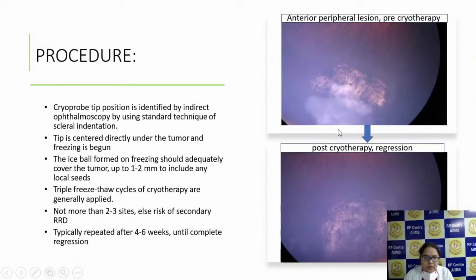So this is the procedure. You have to do indirect ophthalmoscopy, and the cryo probe should be centered directly under the tumor when you are doing the freezing. The ice ball formation should be seen on freezing, and it should adequately cover the tumor up to 1 to 2 mm to include any local seeds. Usually we do triple freeze-thaw cycles of cryotherapy, and not more than 2 to 3 sites are included because the risk of RRD is already there. These can be repeated after 4 to 6 weeks. In this diagram you can see a tumor, and after application of cryotherapy the tumor has regressed.